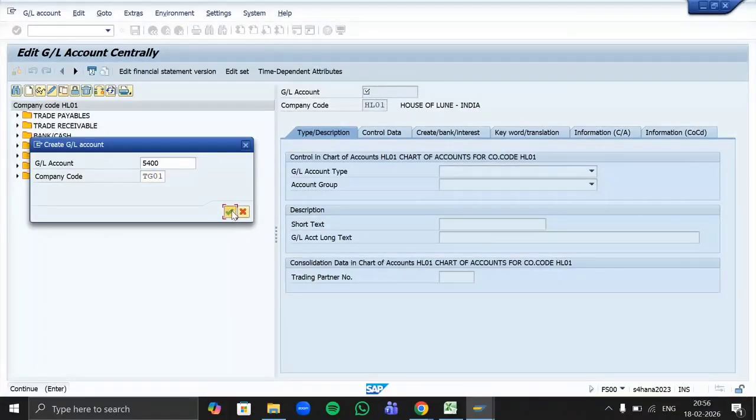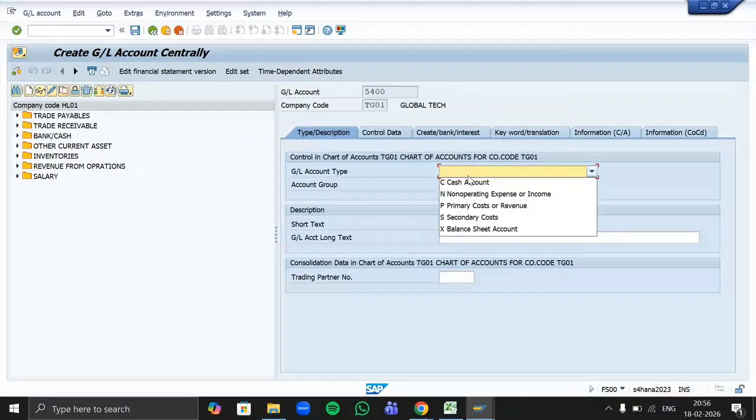Click OK. Now GL account type. So whatever GL we are creating, is it a part of a balance sheet? Is it a part of a P&L? Is it a part of any cash account, non-operating expense or income, or any secondary cost? What is it?